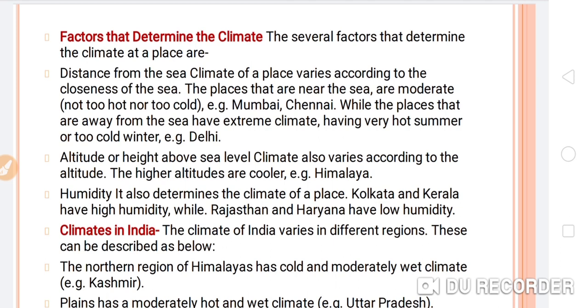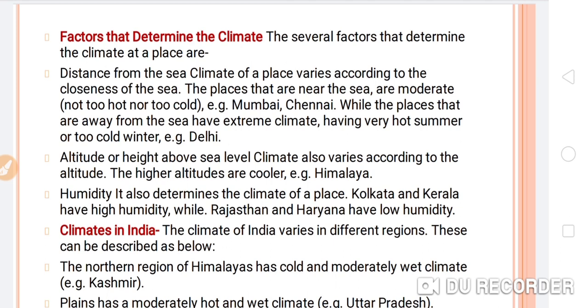So there is a difference between the climatic conditions of Mumbai and Delhi, and it depends on the sea. Those states which are near the coastal areas have moderate temperature and moderate climatic conditions, and those which are far from the coastal areas have very hot summer or very cold winter.